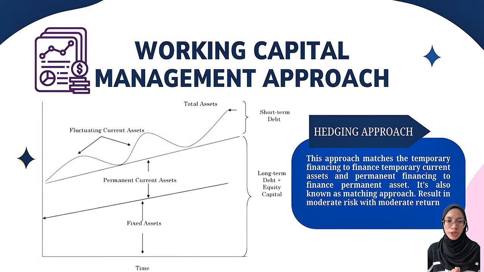Number two is hedging approach. This approach is also known as matching approach. This approach matches the maturity of the assets with the maturity of the financing. For example, a firm uses temporary financing to finance temporary current assets and permanent financing to finance permanent assets, which are fixed assets and permanent current assets. Since this approach matches the financing duration and asset requirement, there is no need for an emergency fund and idle funds are non-existent. This strategy results in moderate risk and moderate return.